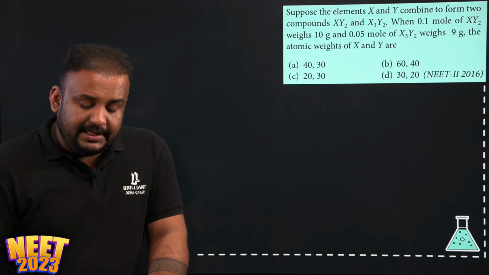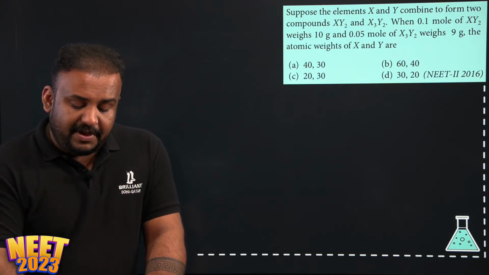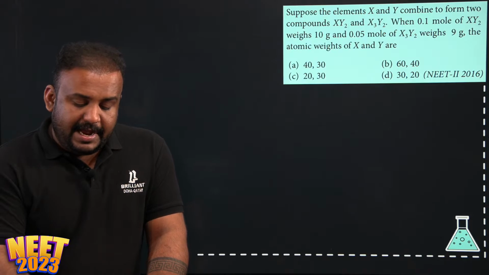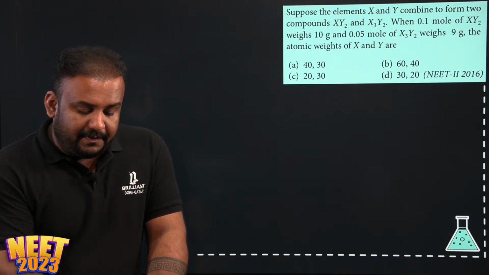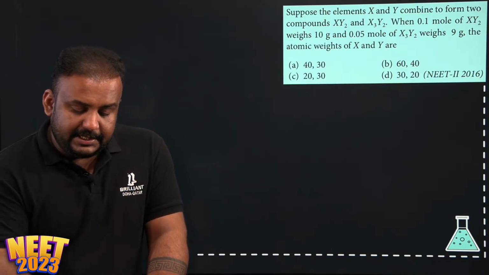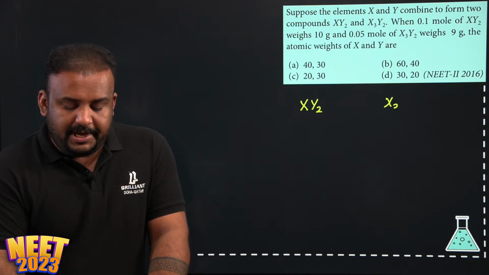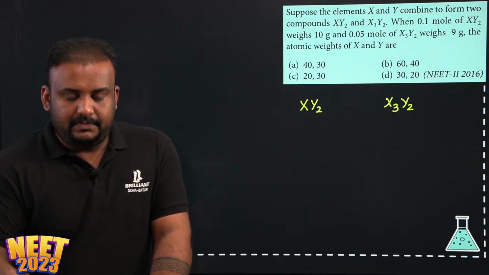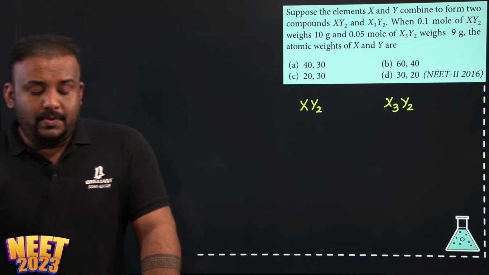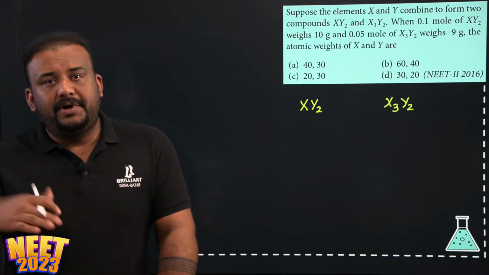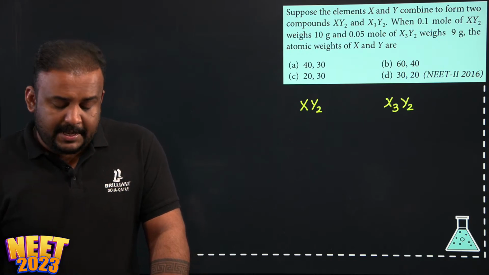and a very important question as well. Here, in this case, they have given two elements X and Y, and the first compound is forming XY2 and the second compound is forming X3Y2. So here two elements X and Y are forming two different compounds.